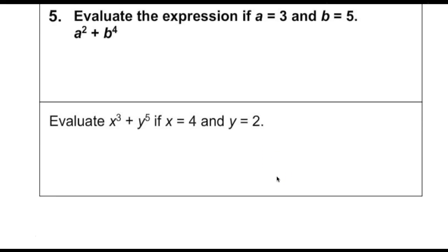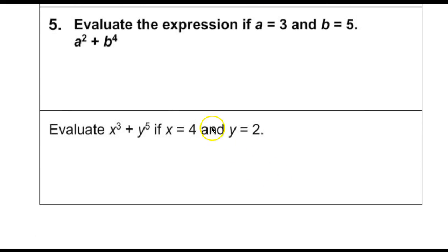Number 5. Now we're going to evaluate expressions by substitution. Okay, so it's going to start as a variable expression right here, a squared plus b to the 4th.